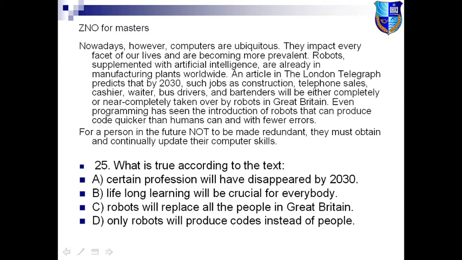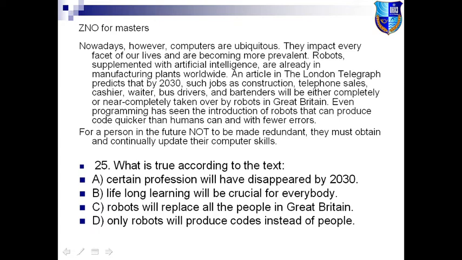We see that not all, some jobs are listed here, and we have completely and nearly completely, nothing like all the people. Only some jobs are mentioned here. It means that C is false. It's not true according to the text.